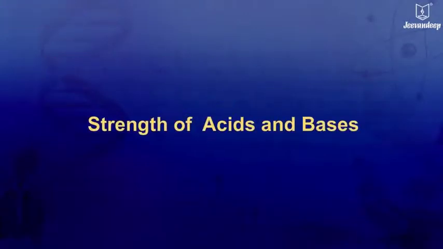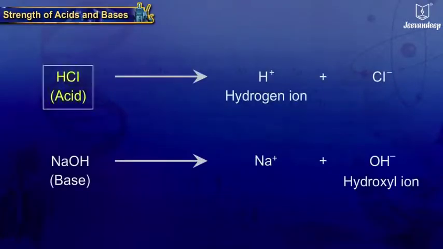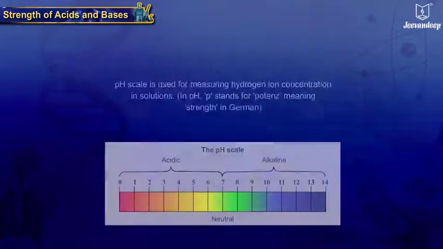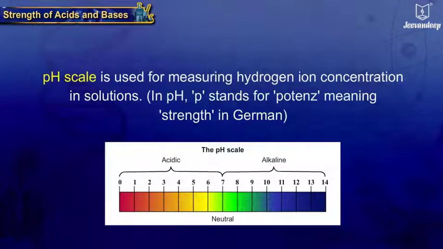Strength of acids and bases. Acids contain hydrogen ions and bases contain hydroxyl ions. pH scale is used for measuring hydrogen ion concentration in solutions.